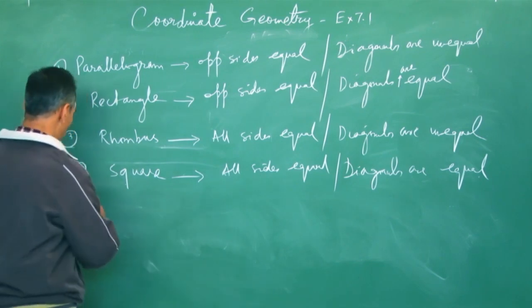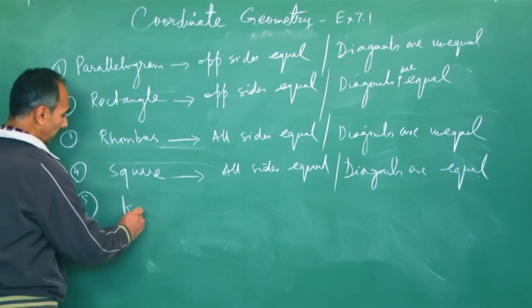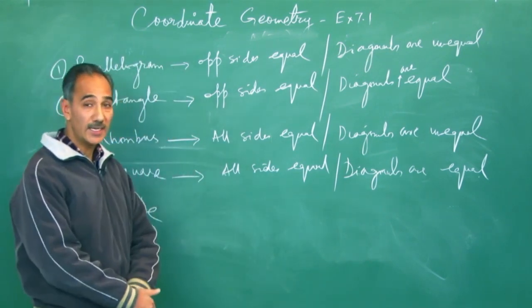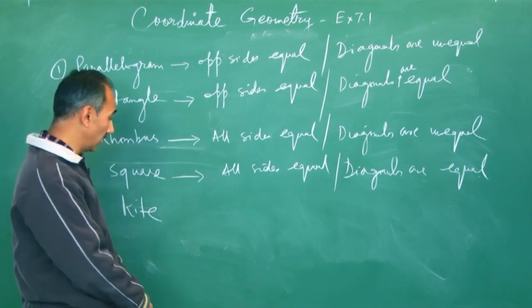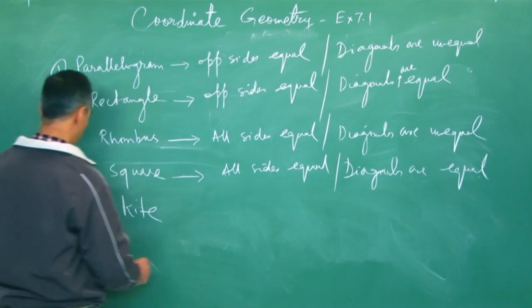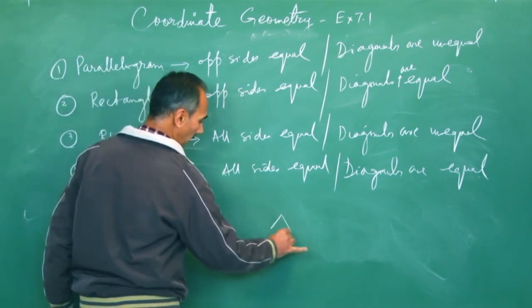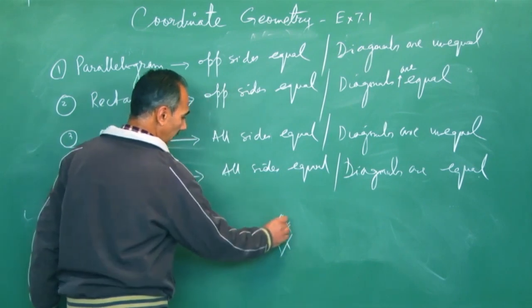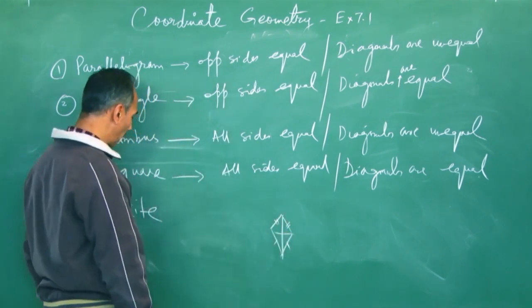Sometimes maybe you will be asked to work on a kite. What about kite, and what about trapezium also? Are diagonals of a kite equal? They are not equal. But what are equal? Their adjacent sides are equal. You might have seen a kite this way: these 2 sides are equal, these 2 are equal, but diagonals are not equal.